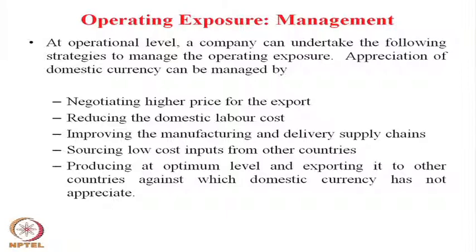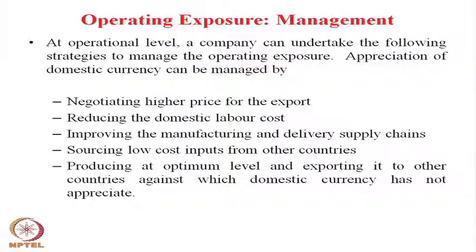Because here, if you see the earlier example, they were exporting 15,000, but planned production was 20,000 units. So there is an inefficiency in the production system also. They can increase by another 5,000 units and export it to another country, that possibility is there. Producing at optimum level and exporting to another country against which the domestic currency has not appreciated. Another example is by shifting the export from one seller to many sellers, or from one source currency to any other currency area, that is also a possibility.